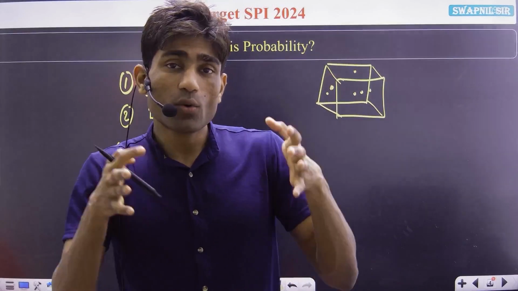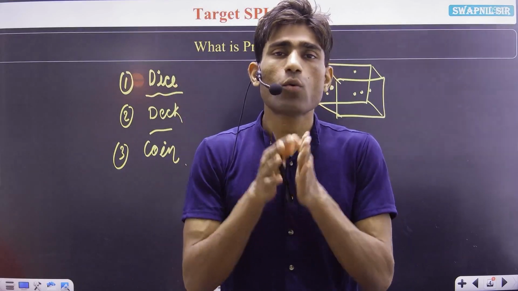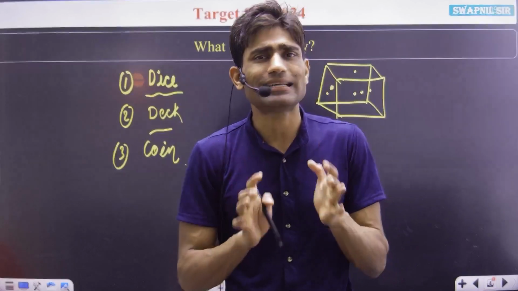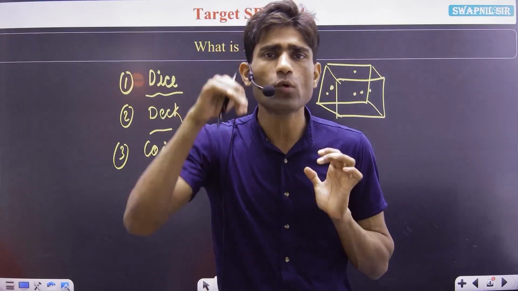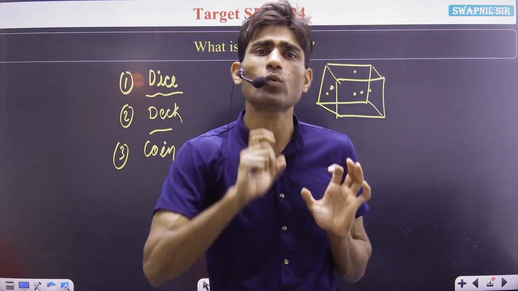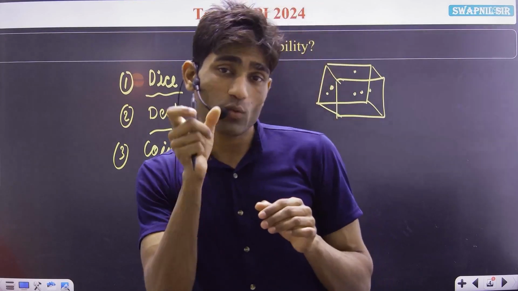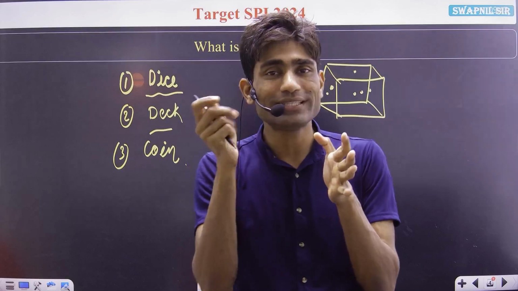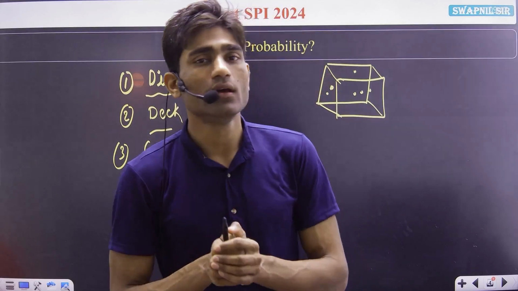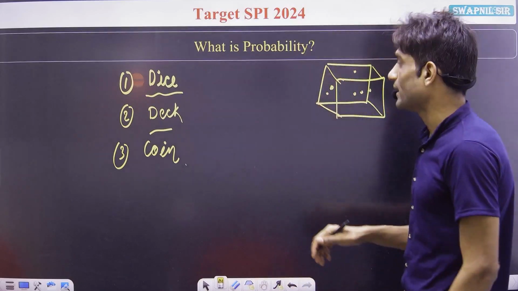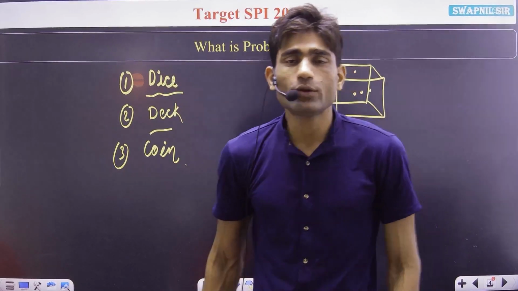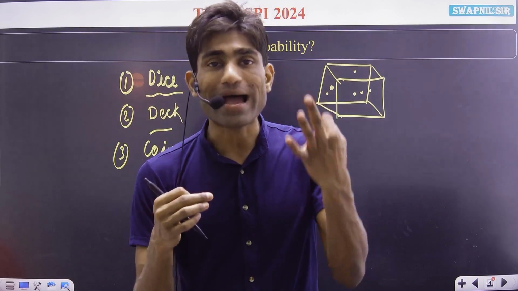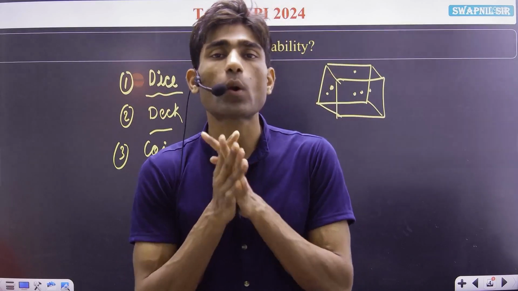So we have to find out the probable outcomes. What happens if we throw a single dice? We get only one number at a time on the topmost face, like 1, 2, 3, but at a time we get only one. This is for a single dice. In most of the examples, they throw 2 dice or 3 dice at a time, and then we have to think about what the probable outcomes are.